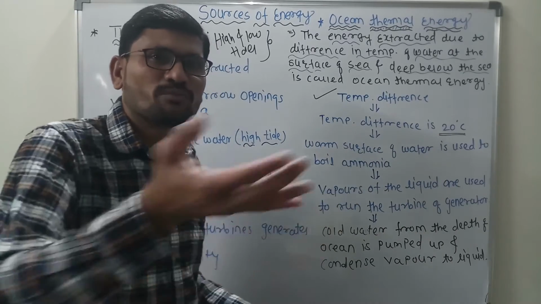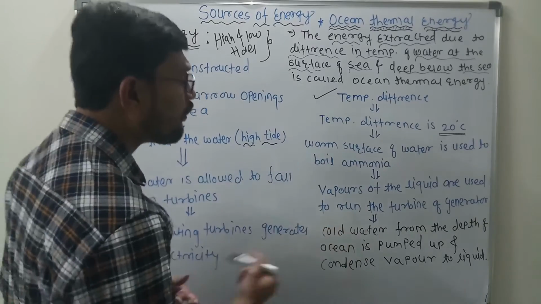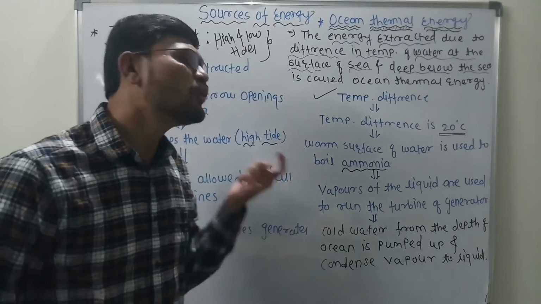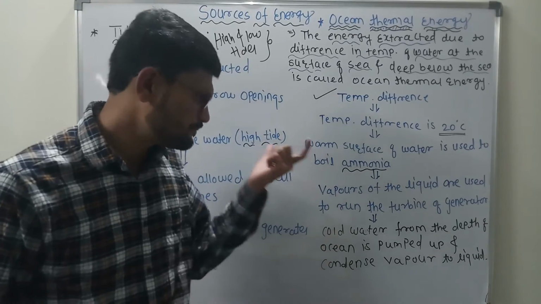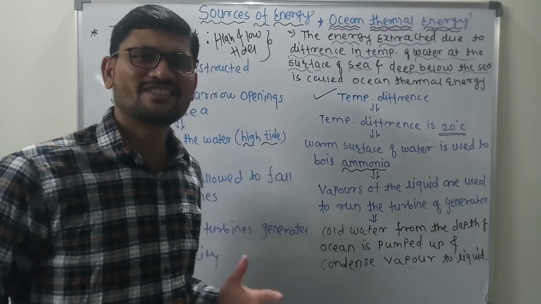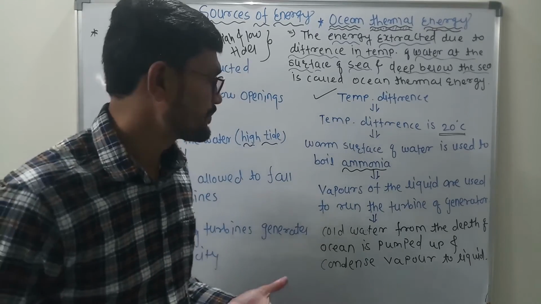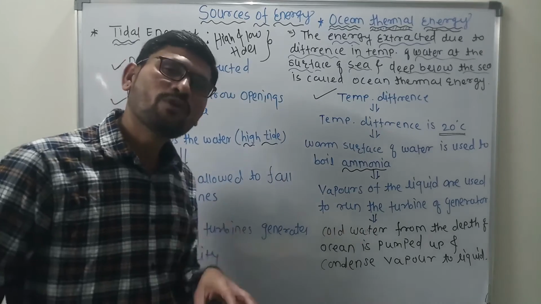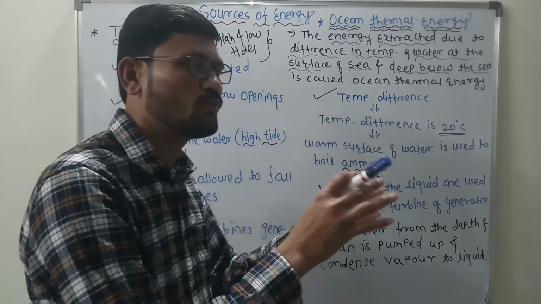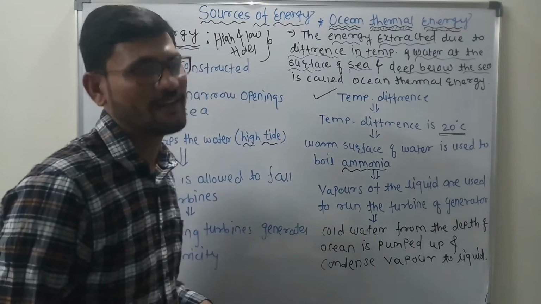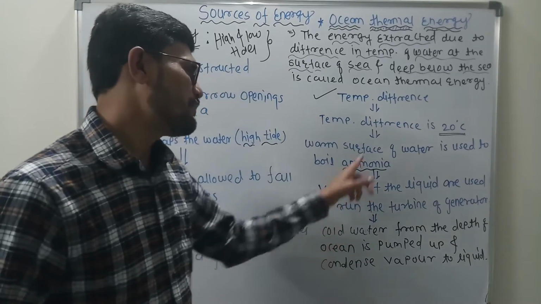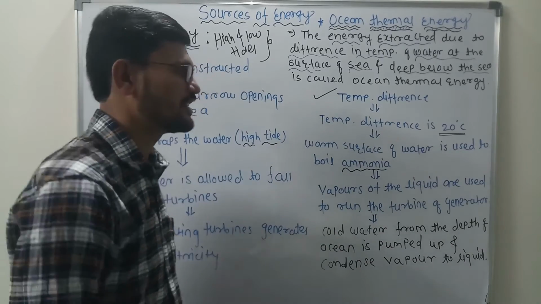So what is done? The warm surface water is used to boil ammonia. Why only ammonia? Because we know it requires less temperature to boil. That is the reason we are using ammonia. The warm surface water is given to the ammonia to boil it. And as soon as the ammonia boils, vapors of this liquid are used to run the turbine of the generator.